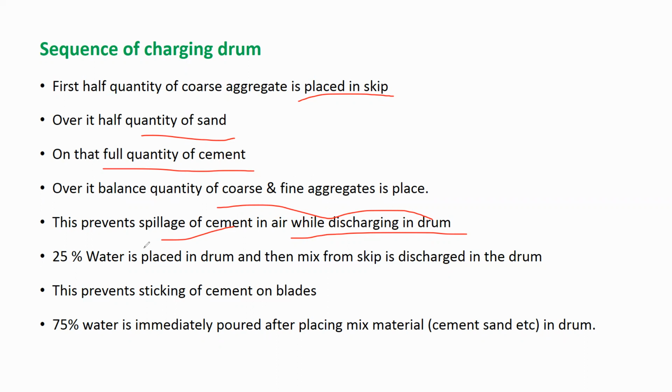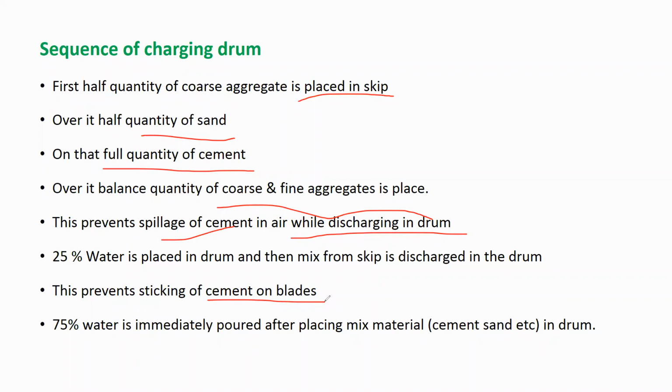Then 25% water is placed in the drum, and then the mix from the skip is discharged into the drum. Before putting all the ingredients from the skip into the drum, first you have to keep 25% of the water in the drum. Suppose you need 100 liters of water, then 25 liters of water should be there in the drum at the beginning itself. Then you put all the materials into the drum.